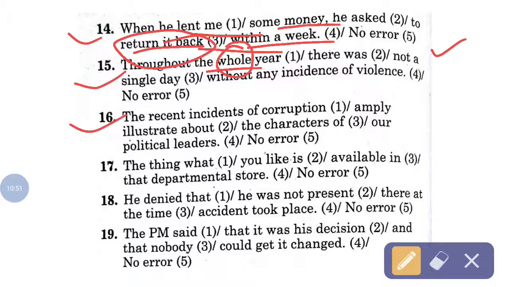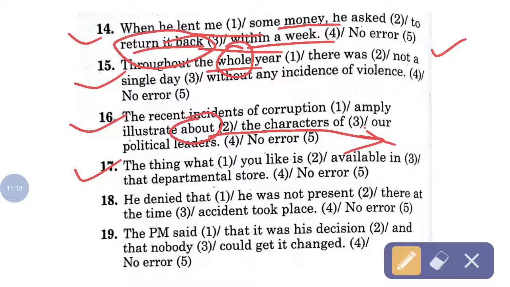So here about is superfluous. If you do not use about here, then you need not worry for this sentence. About is an unnecessary word here.